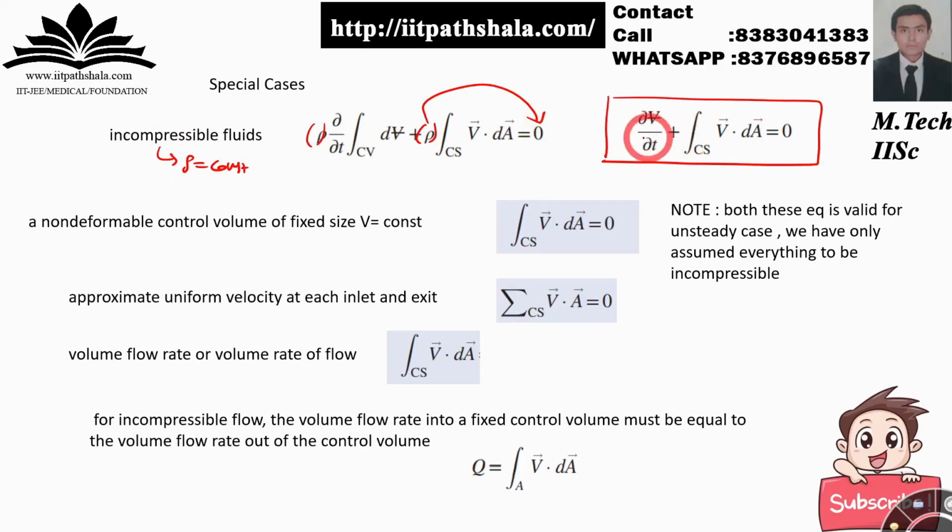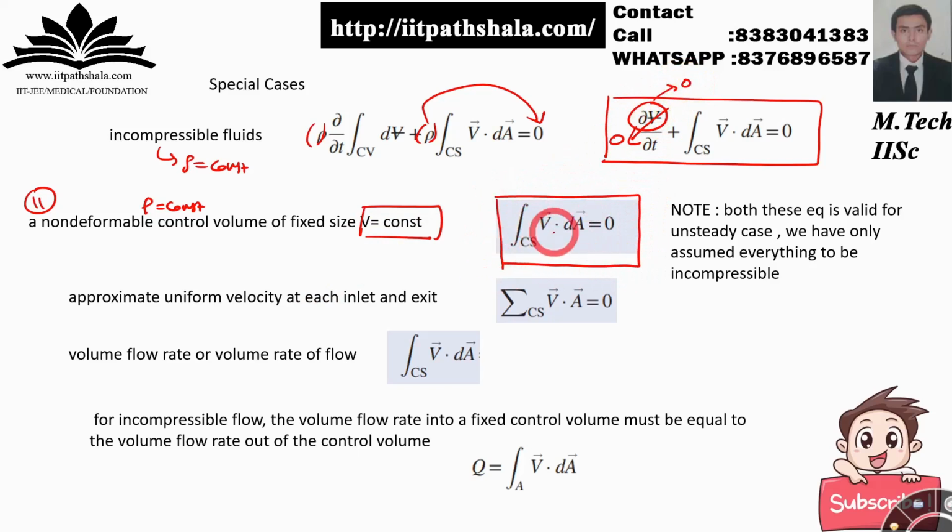Fine with that. Now we are having a non-deformable control volume. The second case is a non-deformable control volume with rho equal to constant, an incompressible non-deformable control volume. If my V is constant, I can say that dV by dt will be 0 because dV will be equal to 0. Okay, so I will be left with this particular equation.